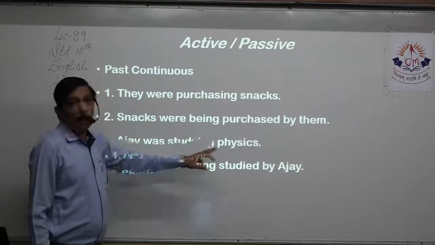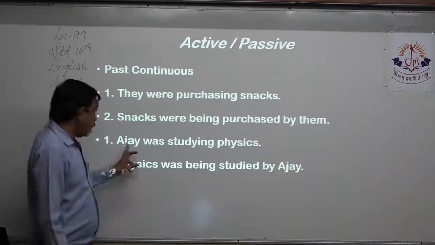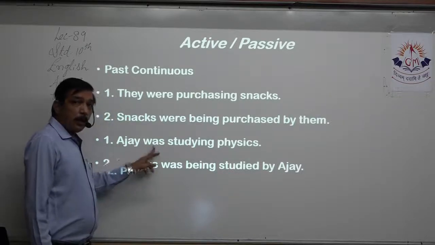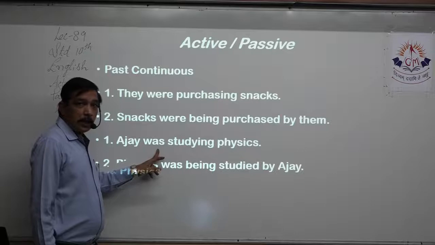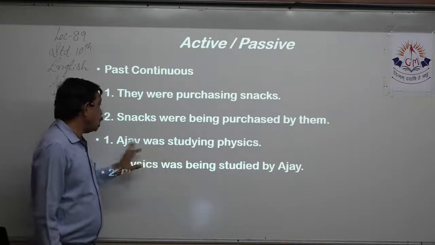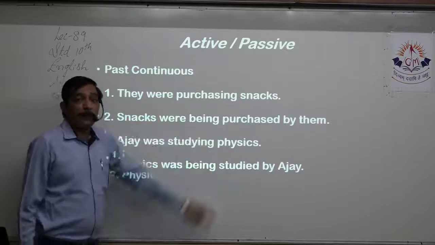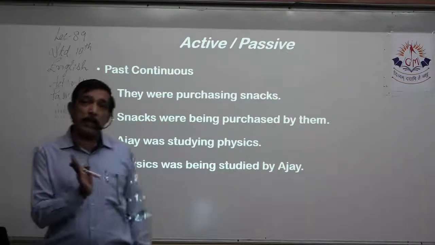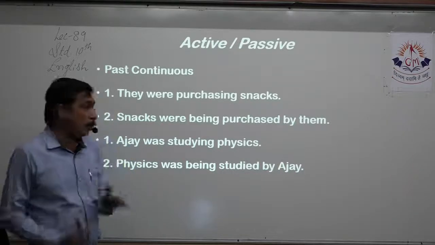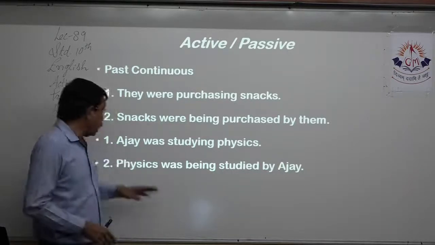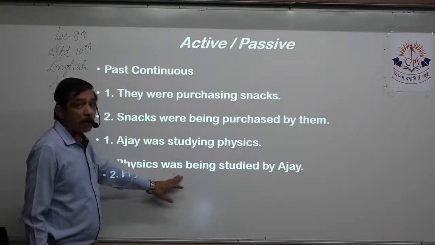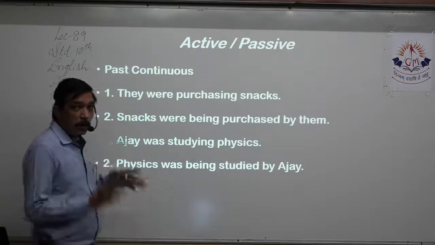Ajay was studying physics. Now Ajay is singular, so because it is singular, was. Was tells me it is past tense. Study plus ing tells me this is past continuous. Ajay was studying what? Physics. Now physics has an s at the end, but physics is a subject, so it is singular, right? It's a proper name, right? So I will not write were over here. I'll write was because this is singular. This is a proper noun.